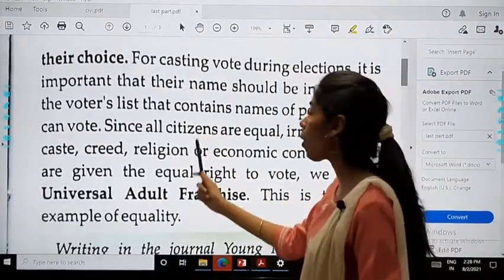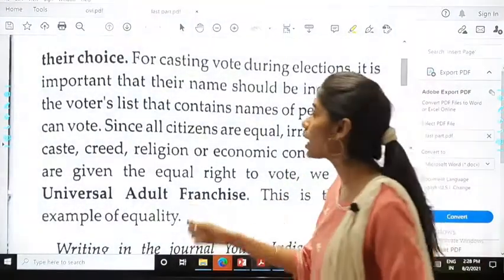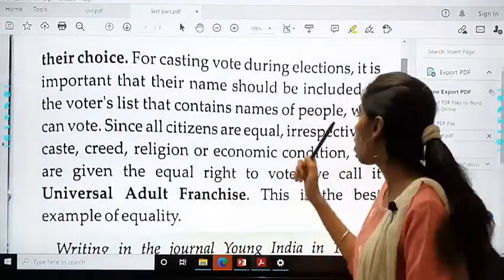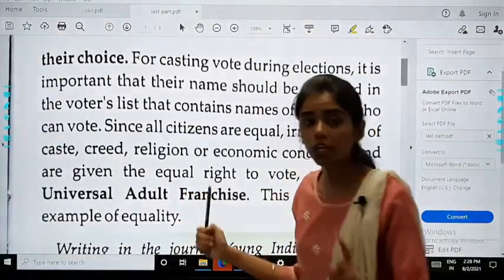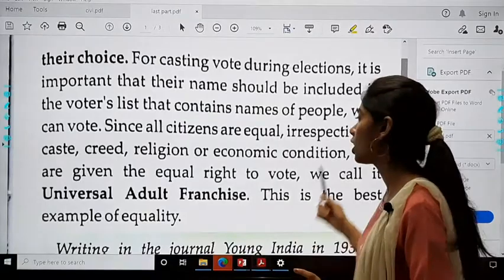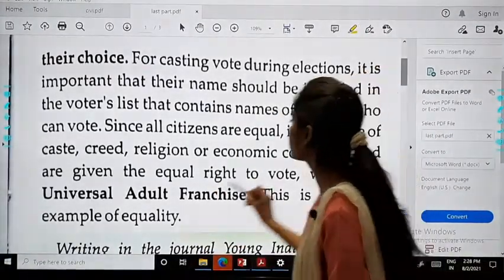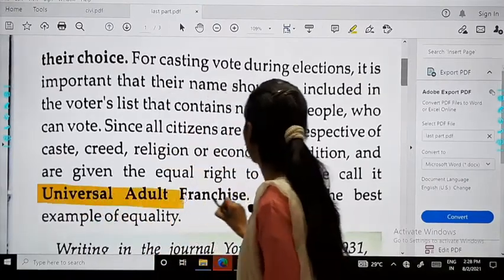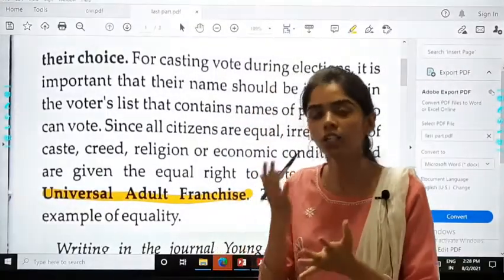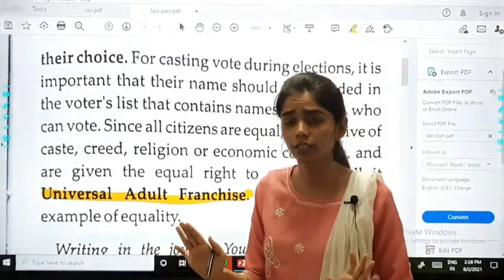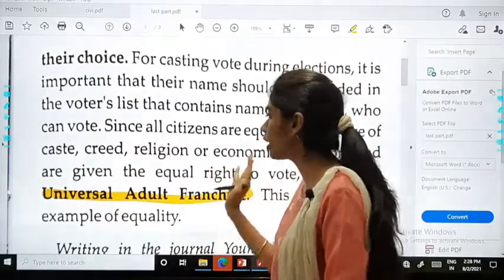Now, since all citizens are equal, irrespective of caste, voting is allowed for all the citizens, irrespective of your caste, creed, your religion.